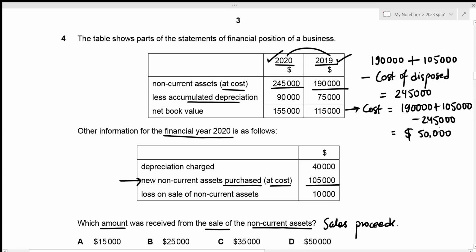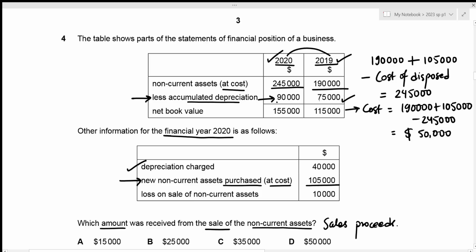All right, then the next step would be to figure out our accumulated depreciation, right? And we will create a similar equation from these values. So we'll be starting with the accumulated depreciation for the year 2019. Then we're going to add the depreciation charge for the year 2020. Then we're going to subtract the accumulated depreciation on the disposed non-current assets, which gives us the accumulated depreciation value for the year 2020.